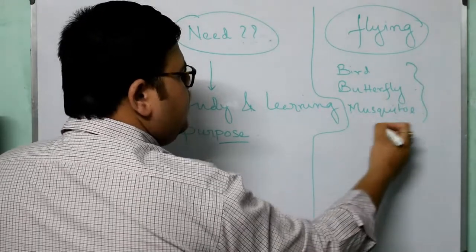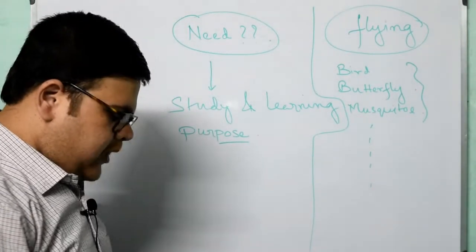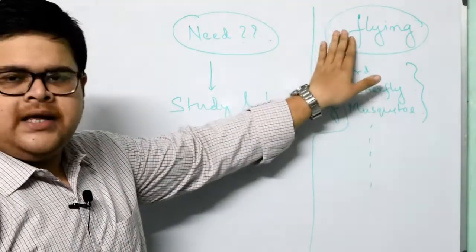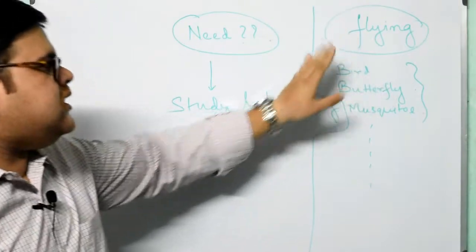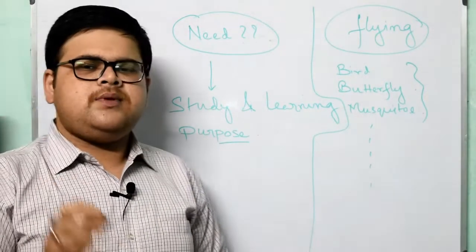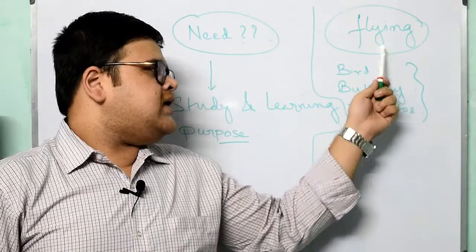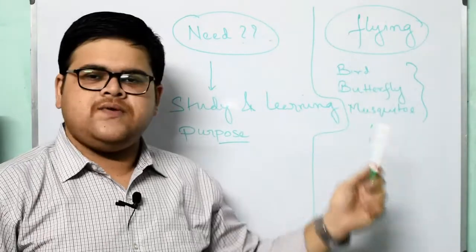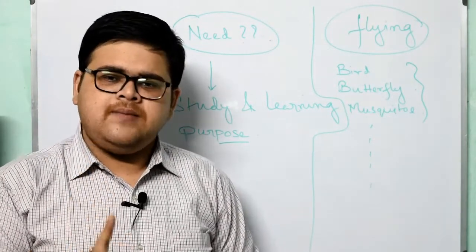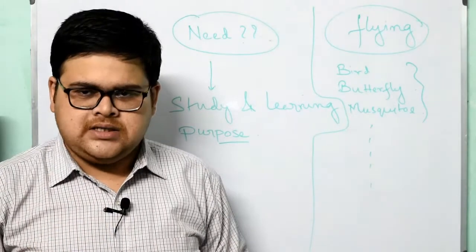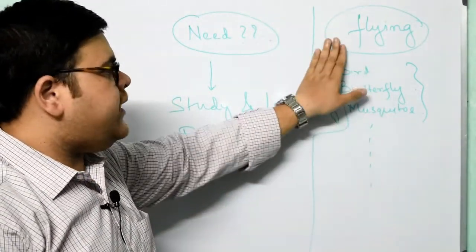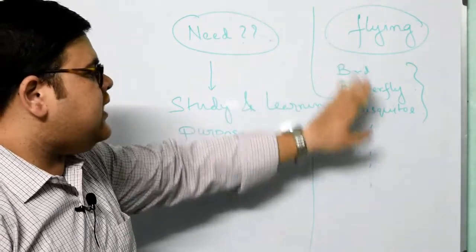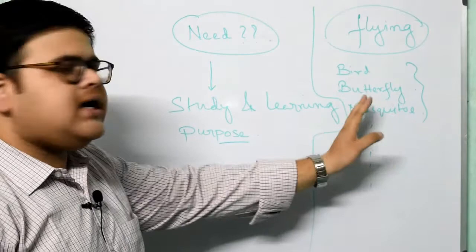Now we can make a lot more of the classification from this particular category of flying. Whenever I tell you a particular category of classification, that means the entire organisms inside this classification should possess the same category and the same classification. It is for our betterment, so we can study and observe certain specific characters and features directly from that.